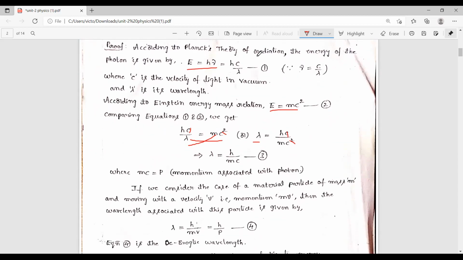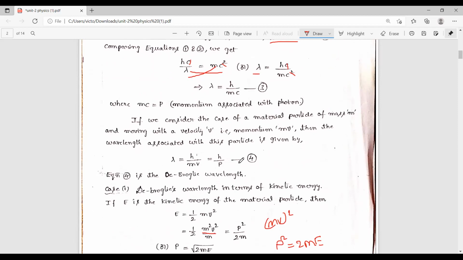According to Planck's theory of radiation and Einstein's energy-mass relation, by equating equation 1 and 2, we get the expression for lambda, that is h by mc. Here c is the velocity of light. So simply it is also velocity. Then we get lambda is equal to h by mv.